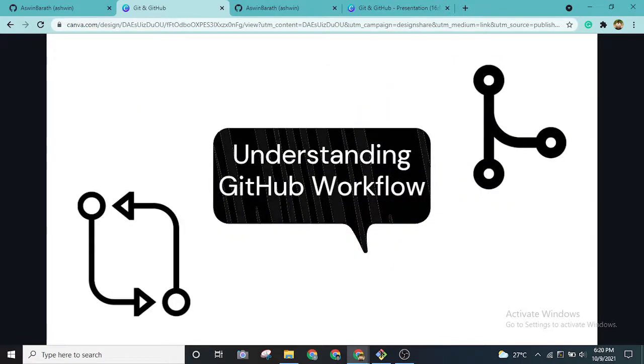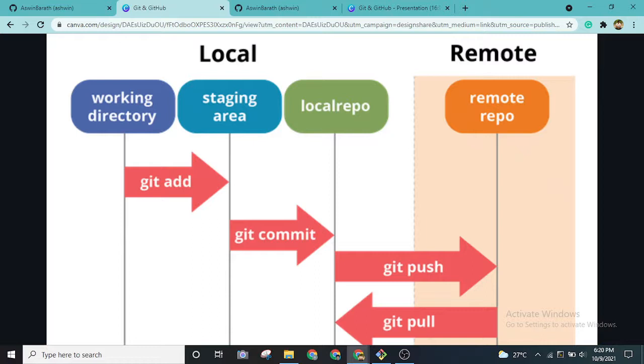So moving on, let's understand the workflow of Git and GitHub, what actually happens behind the screen. These are the main technical terms that we'll be using while performing the practicals. So if you don't understand the beginning, don't worry, I'll be giving you more clarity once we go through the practical part as well. So here we have